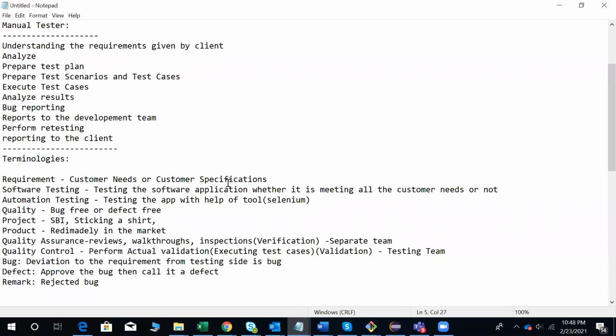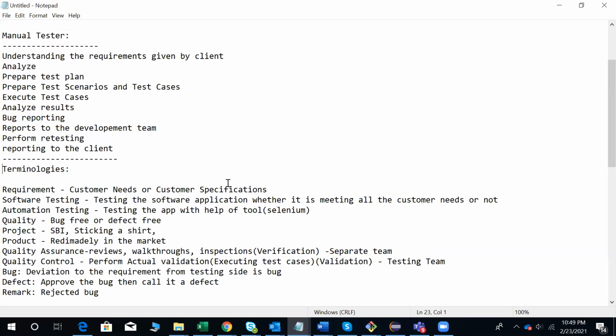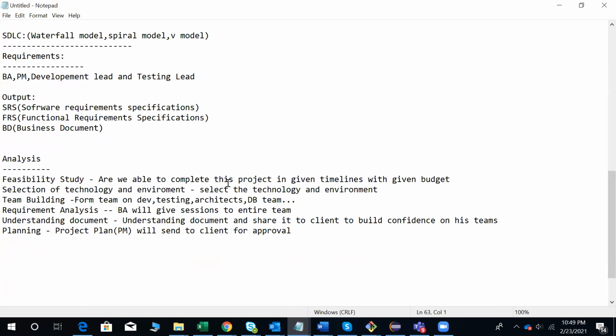A bug is what is raised as an issue to the development team. A defect is a bug that has been accepted by the development team. And all the rejected bugs are remarks. So that is about the terminologies we have seen.